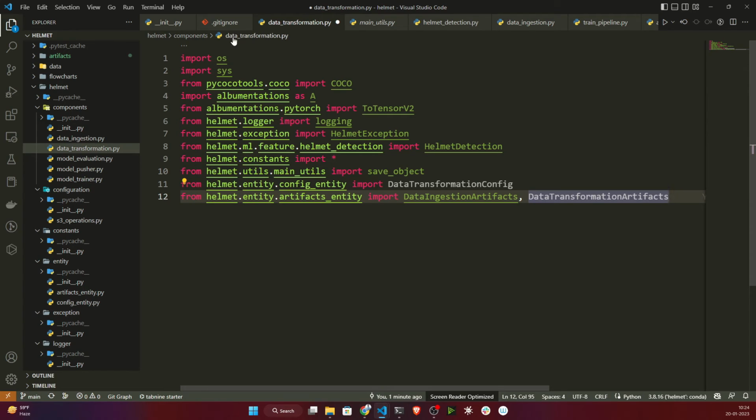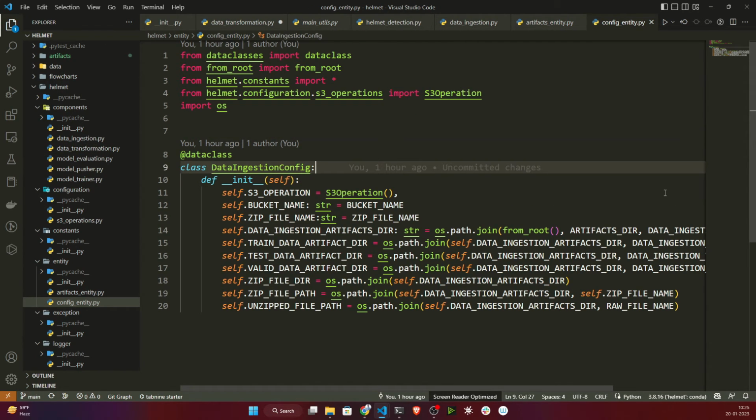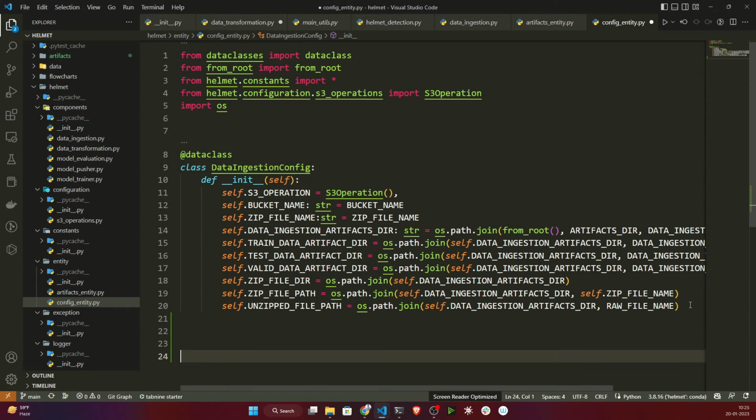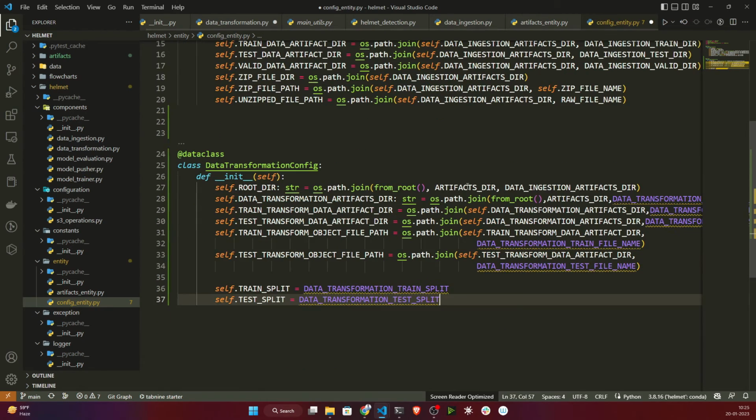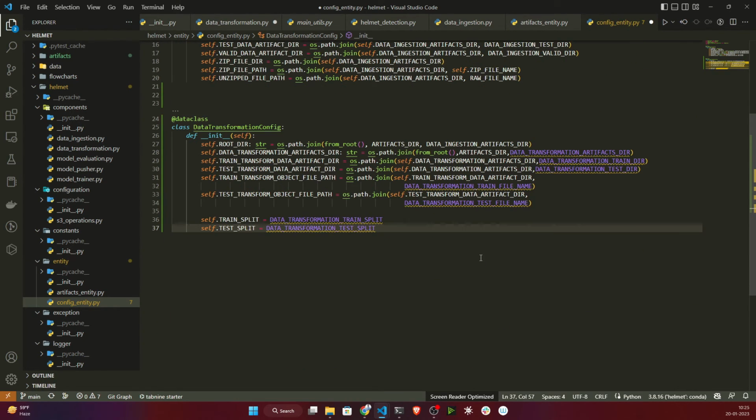Now we have to create this data transformation config and data transformation artifacts, these two things. For that I need to open my config entity. First of all, here I need to mention my data transformation related configuration. So let's do it. This is my data transformation related configuration, as you can see here.